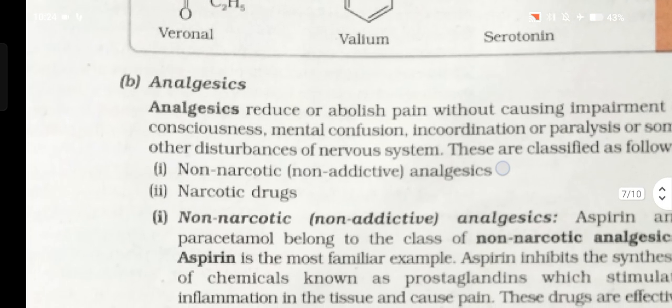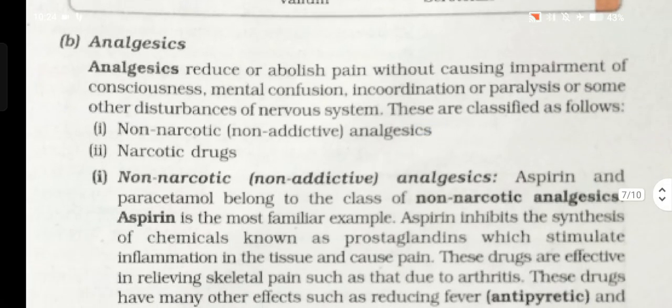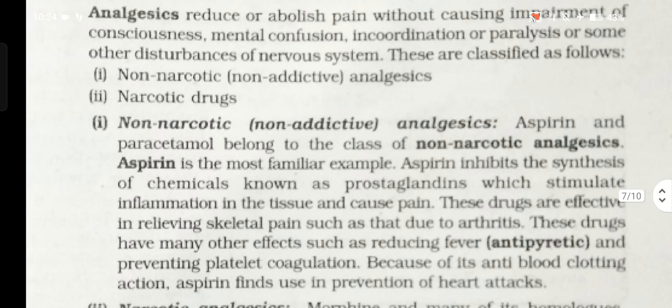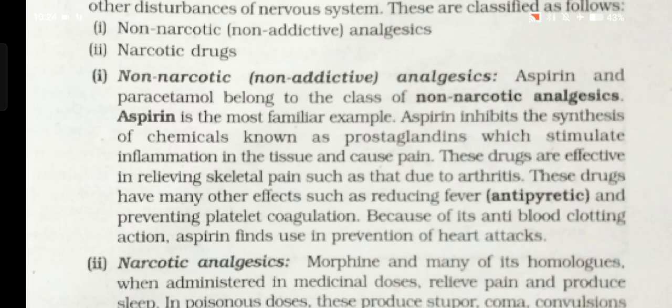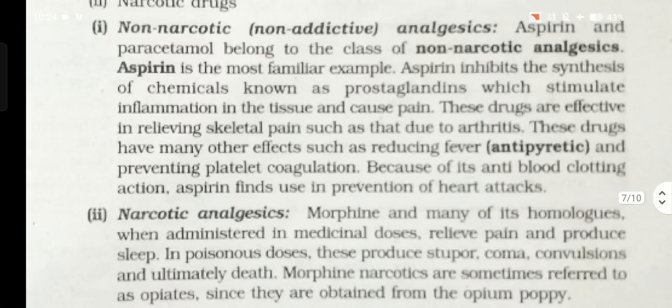Analgesics. Analgesics reduce or abolish pain without causing impairment of consciousness, mental confusion, incoordination, or paralysis, or some other disturbances of the nervous system. These are classified as follows: number one, non-narcotic, non-addictive analgesics; number two, narcotic analgesics. Number one, non-narcotic, non-addictive analgesics. Aspirin and paracetamol belong to the class of non-narcotic analgesics. Aspirin is the most familiar example.